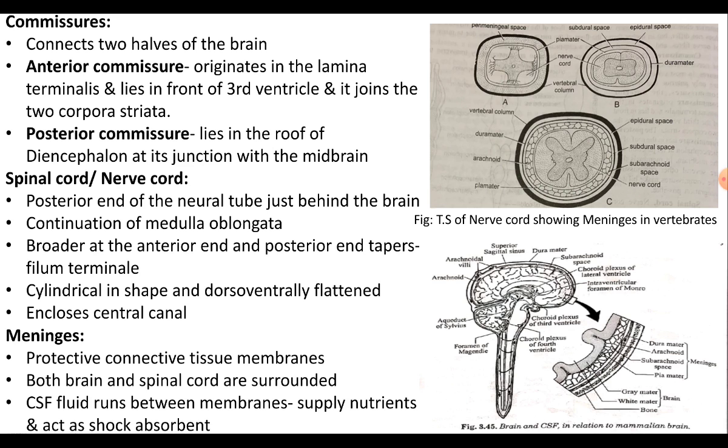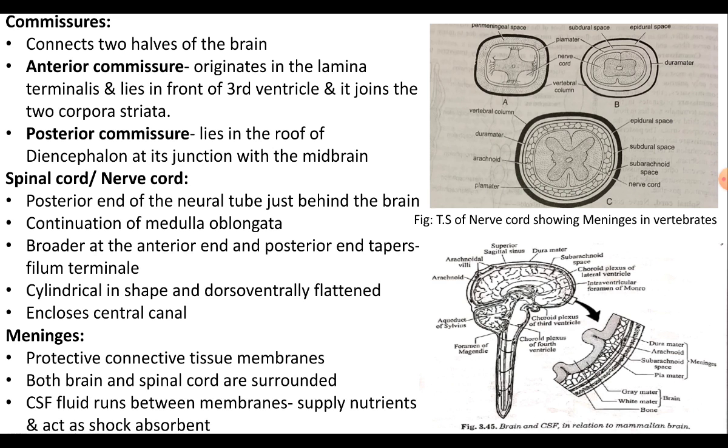Spinal cord, also called the nerve cord. It is formed from the posterior end of the neural tube just behind the brain during embryonic development. Spinal cord is the continuation of the medulla oblongata, and it is broader at the anterior end, and the posterior end tapers to a fine thread called filum terminale.